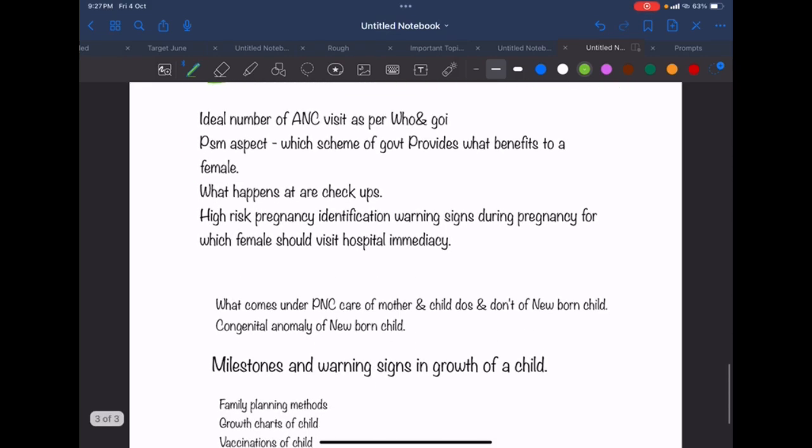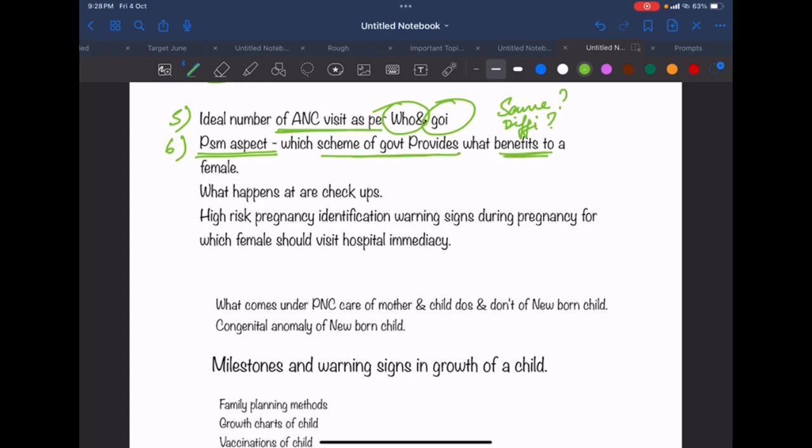Then the ideal number of antenatal visits as per WHO and as per Government of India. Are they the same? Are they different? If they are different, how so? Then a very important aspect, which scheme of government provides what benefits to female and child, separately and both as well. What happens at ANC checkups? What do we do at these ANC checkups?